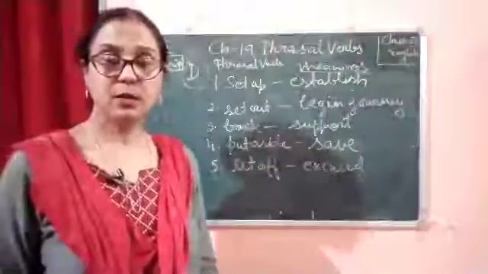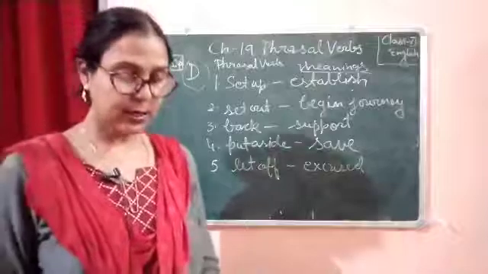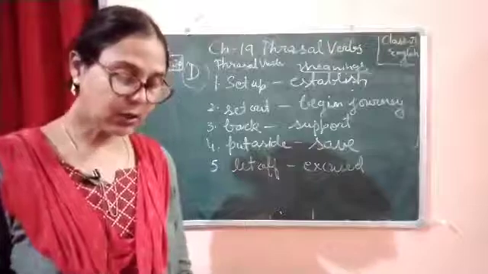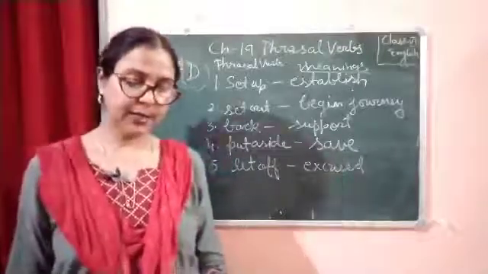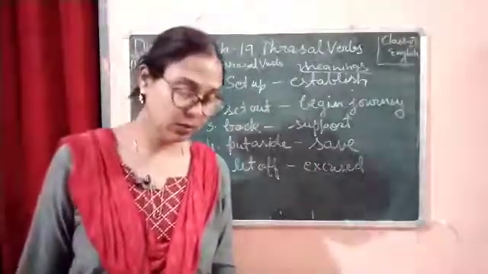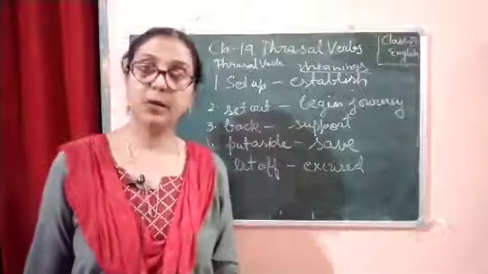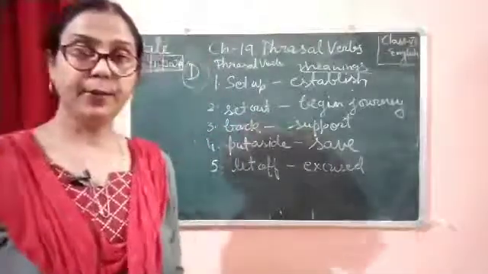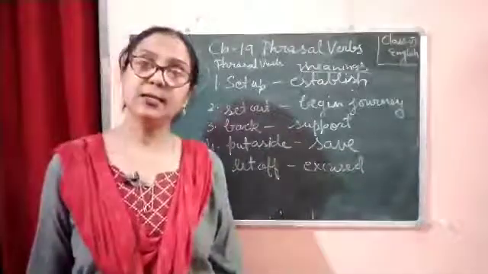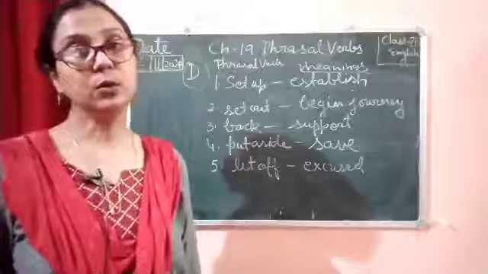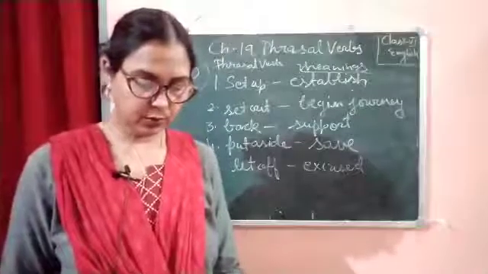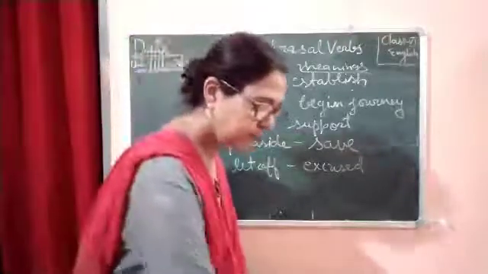Now let's start our new exercise, that is exercise number E. E is now tick the correct option to complete the sentences given below. So we just put a tick on the correct option, so we will complete the exercise. So let's start with children. This is exercise number E. We are going to do this. So children, now we are going to do E number exercise.